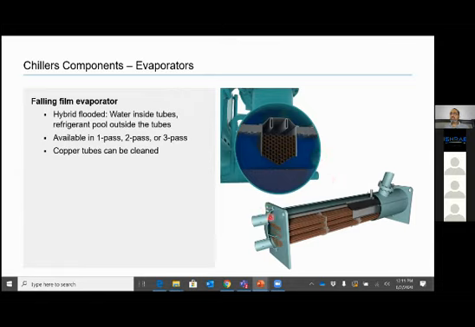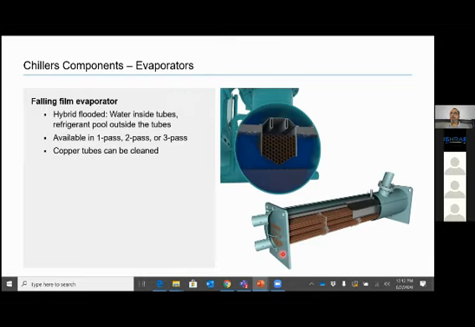Water is coming in and out. Here it is possible to clean the copper tubes. You remove the water box and you can clean them. Because these carry water, if there is any fouling, you can clean the tubes with chemicals, flexible rodding, or cleaning systems.